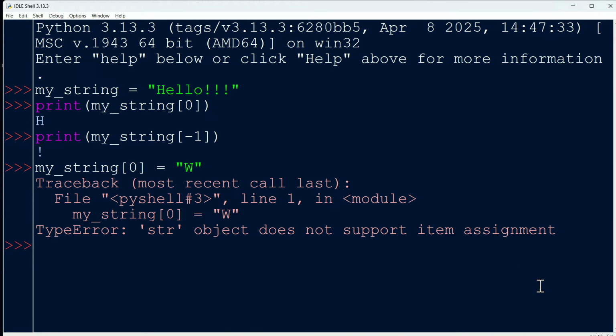So guess what we can do? You're not going to be surprised. We can slice in order to create a new string. In fact, I've been really trying lately in my writing not to overuse the exclamation point. You know me by now. In this course, you know I'm pretty excitable about the silliest of things, and I am the type that will overuse exclamation points. So why don't we create a new my_string?